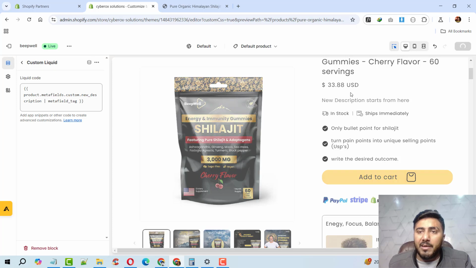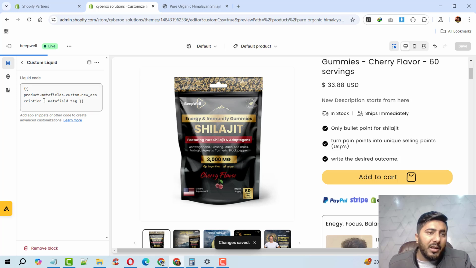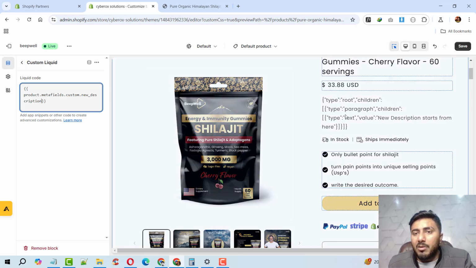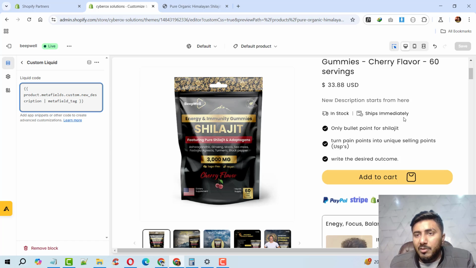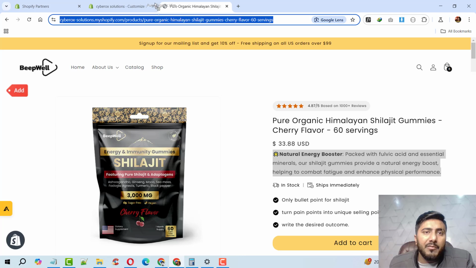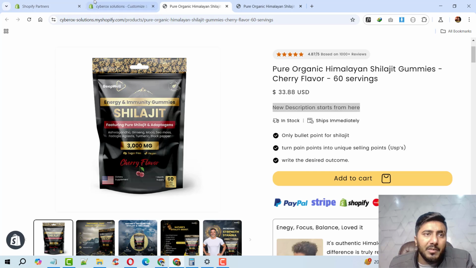Now I'm going to save, and you can see it has rendered successfully, the short description. If you are not using that metafield_tag filter, the content will not render properly. See, it will show content like this. So it is a very mandatory thing: you have to put metafield_tag as a filter to show the content. Now you can see the content is over there. Let me refresh or open it in a new tab. Now you can see the new description is over there.